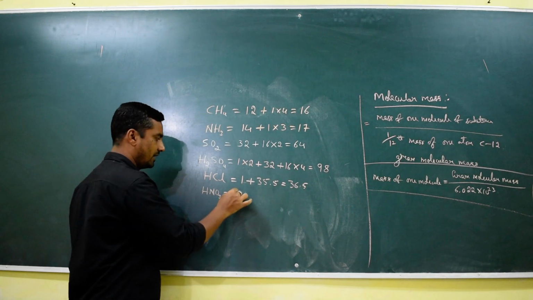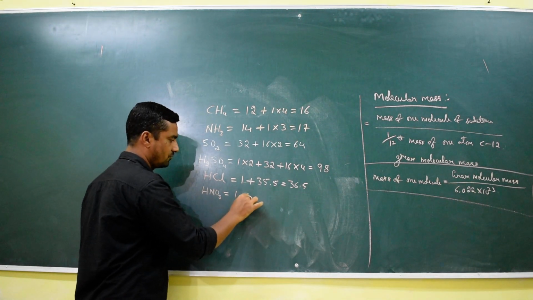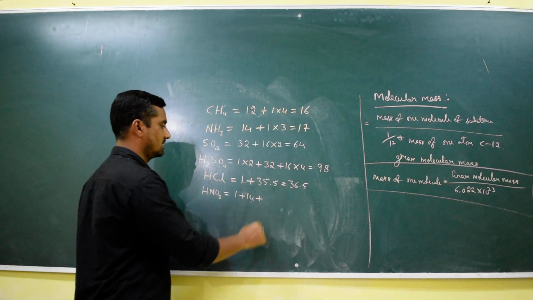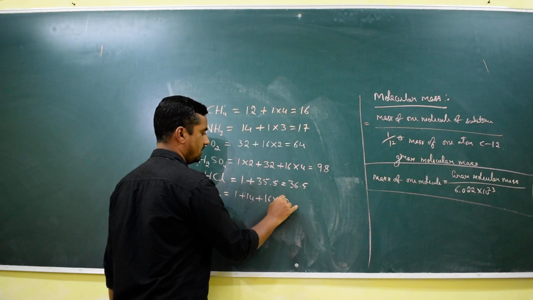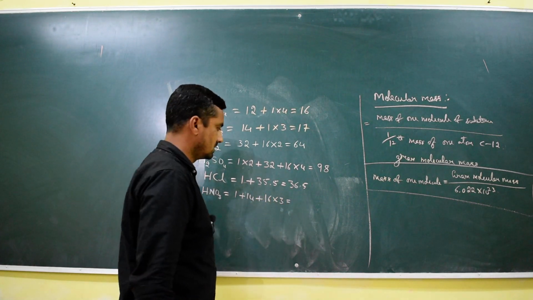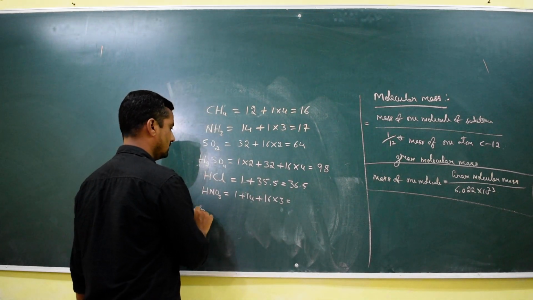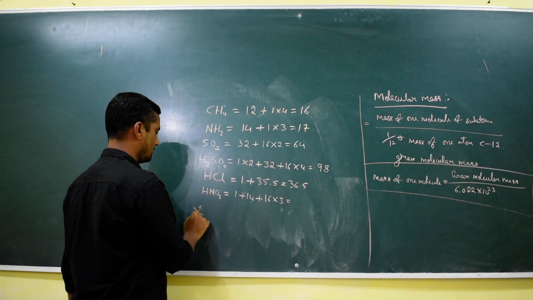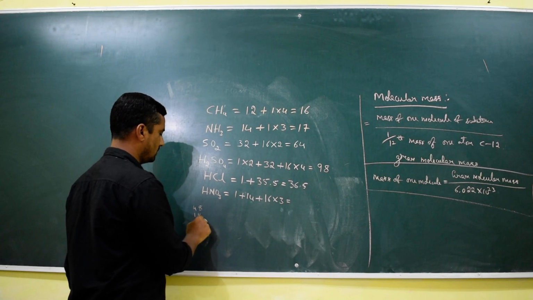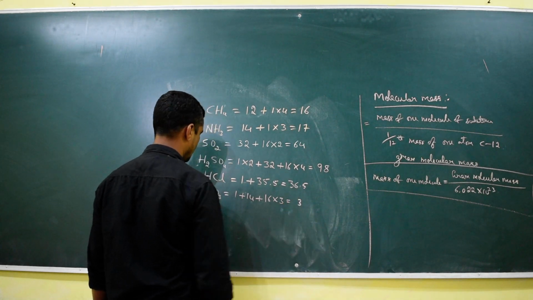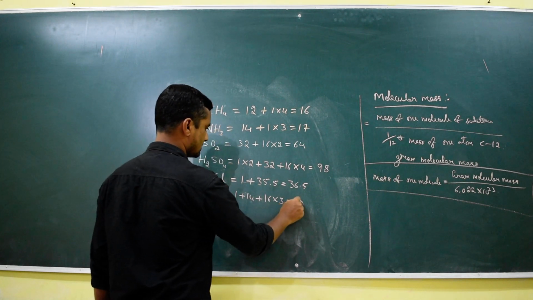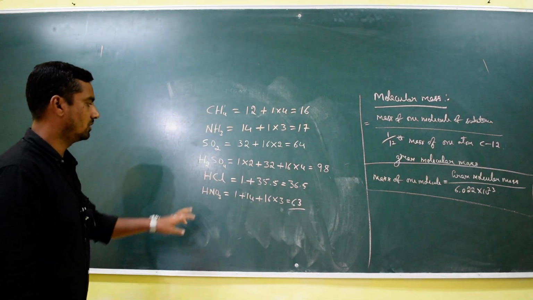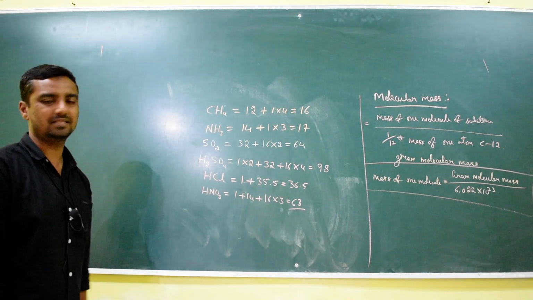One hydrogen atom is 1 plus nitrogen is 14, plus oxygen, that is 16 into 3, right? Simplify in your notes. That is 63. So the molecular mass of nitric acid is 63.